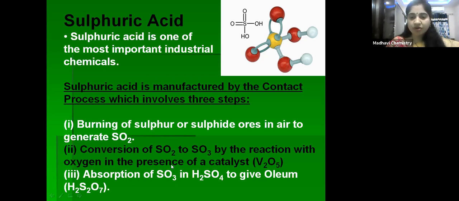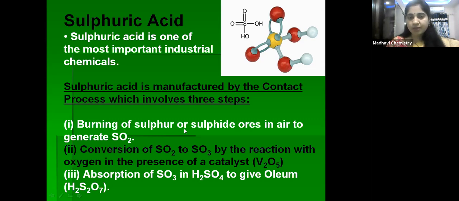Just simply after formation of SO3, it is absorbed in H2SO4, that is sulfuric acid. So it gives oleum, that is H2S2O7. So when oleum is formed, that oleum is dissolved in water, then we'll get sulfuric acid. So these are the three steps, very important steps for the preparation of sulfuric acid by contact process.